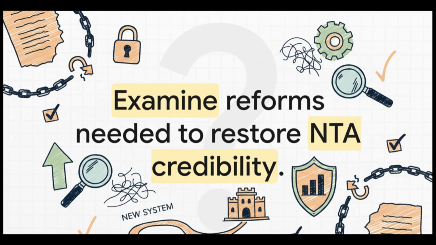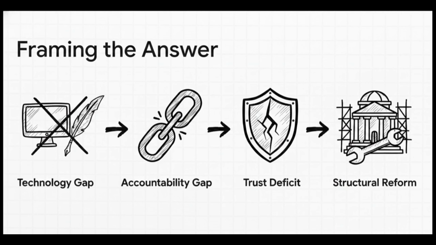Given the massive focus on the NTA crisis, here is a highly probable GS2 mains question for you to practice. The NEET UG paper leak of 2026 exposed systemic failures of the National Testing Agency. Critically examine the structural reforms needed to restore credibility. And here is exactly how you should frame your answer. Please don't just list facts. You need to build a compelling narrative around these 4 editorial pillars.